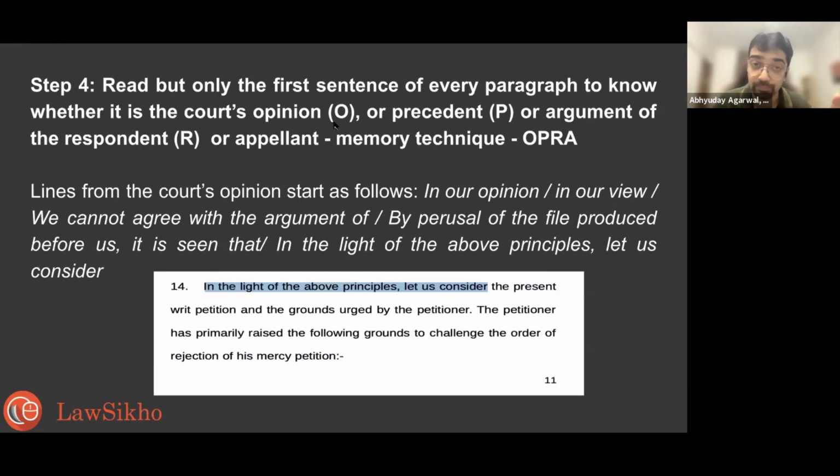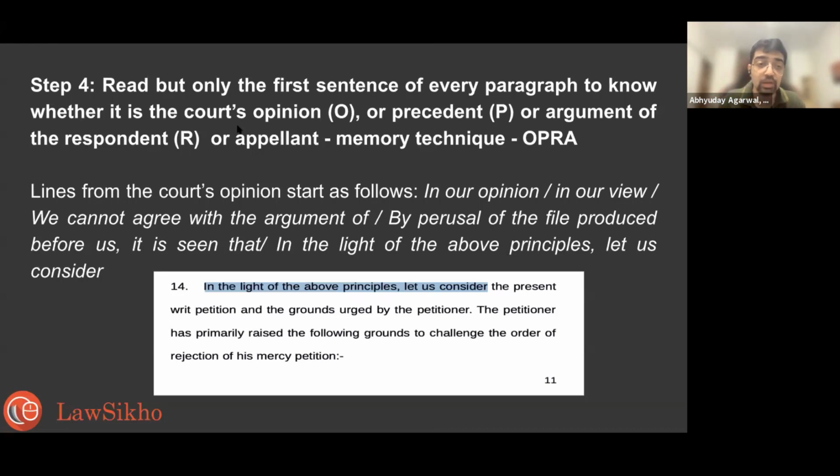But court's opinion, where there is a new ratio coming, new reasons for the decision being given, there you will say, okay, I need to read this, right? So you do Oprah and you use mostly the O of the Oprah, okay? And you use the precedent or argument of respondent or appellant for just your understanding at best, and only as much as is needed for the issue.